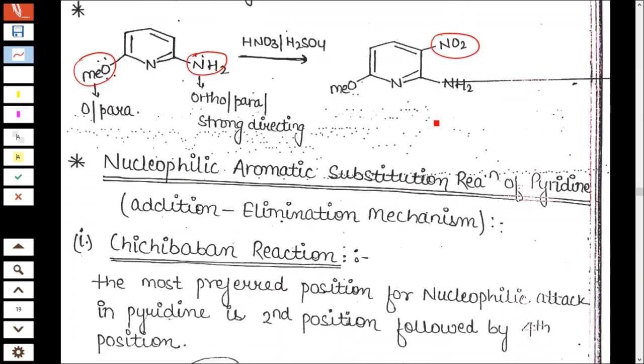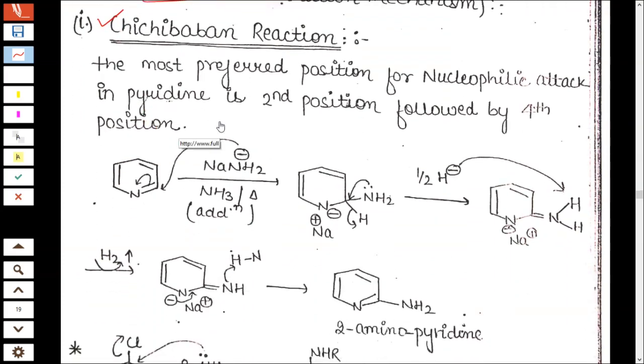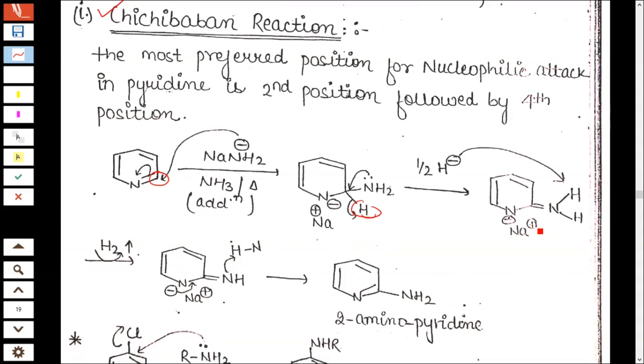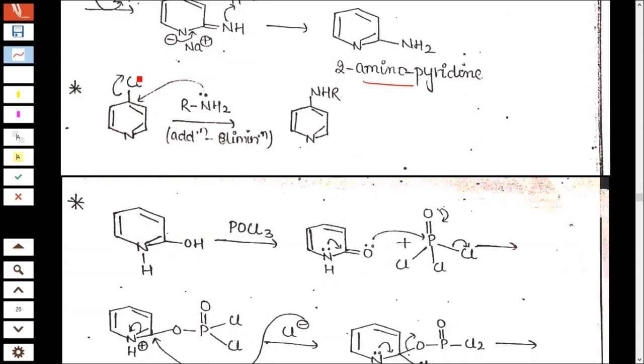Okay, nucleophilic substitution reaction. Nucleophilic substitution is similar to an addition and elimination mechanism. Here first you will see the Chichibabin reaction. When sodium amide, NaNH2, in the presence of ammonia, is heated with pyridine, you will get substitution at the second position. With NaNH2, this hydrogen is removed, you get NH2, and in the next step 2-aminopyridine is the product. Suppose there was a chlorine at the 4th position, you will get substitution at the 4th position.